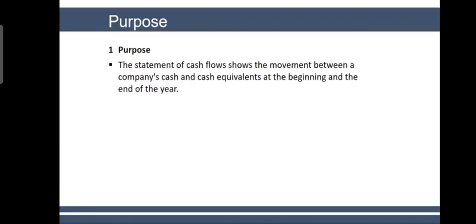So we start now. The purpose of the statement of cash flows is that it shows the movement between a company's cash and cash equivalents at the beginning and end of the year. So we use the words cash and cash equivalent. Cash, we all understand. What is cash equivalent? Cash equivalent is something which can be easily converted into cash.